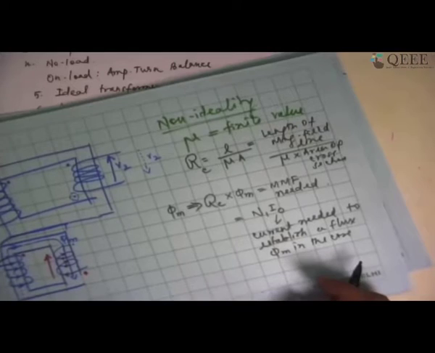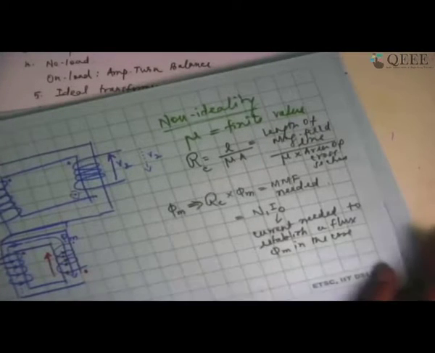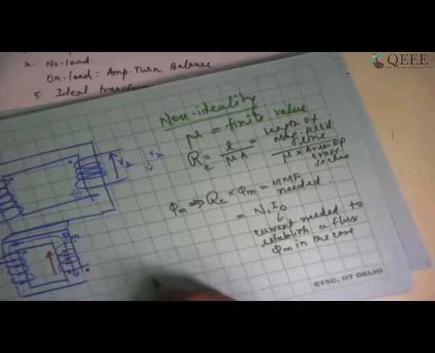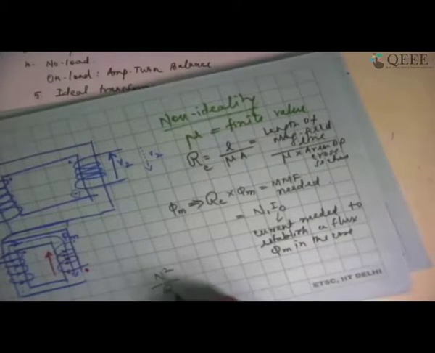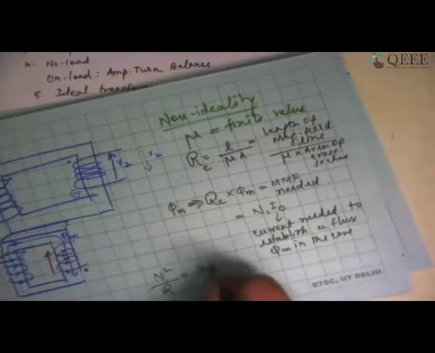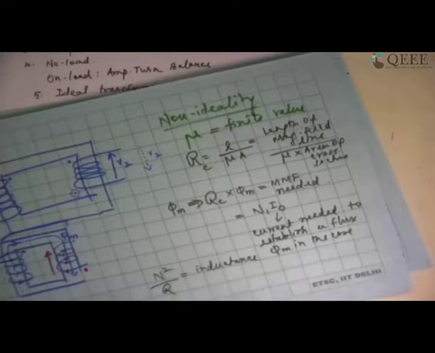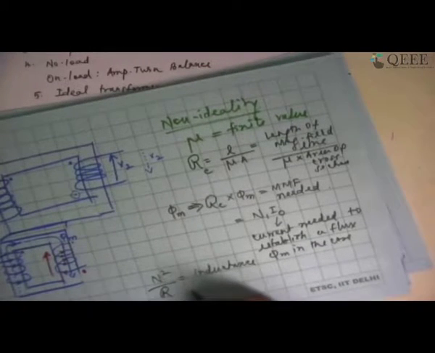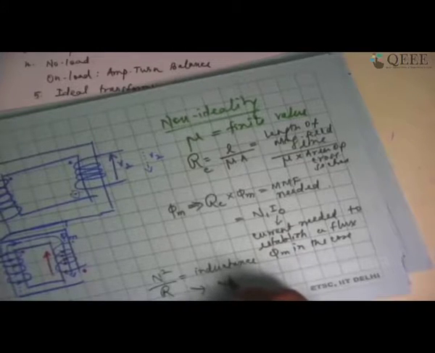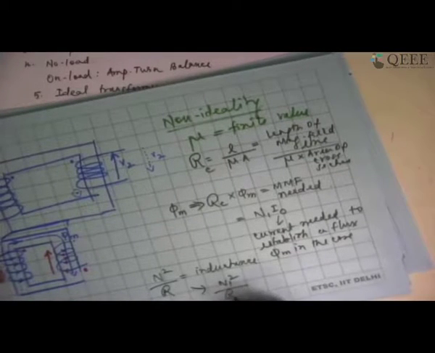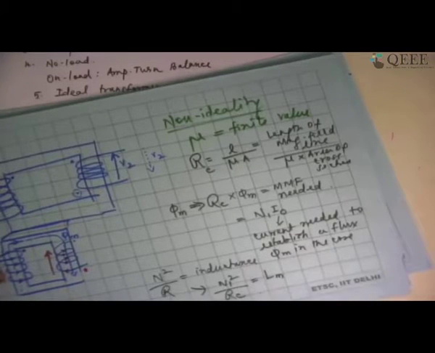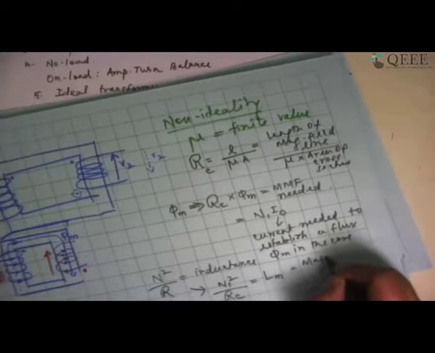And because it is essentially a magnetic circuit, I can represent this by a reactance simply, because all of you know that N square by reluctance is inductance. I'm sure you must have studied this in the magnetic circuit. So this is going to be N1 square divided by reluctance of the core, which I call the magnetizing inductance or Lm.